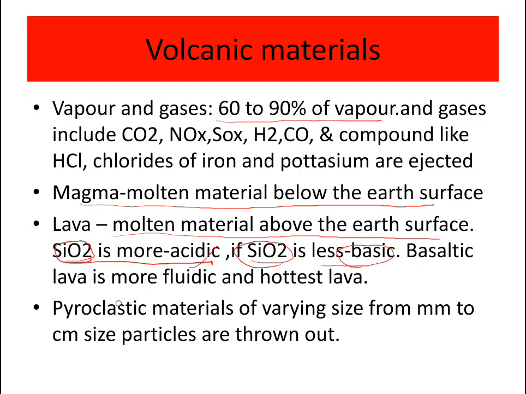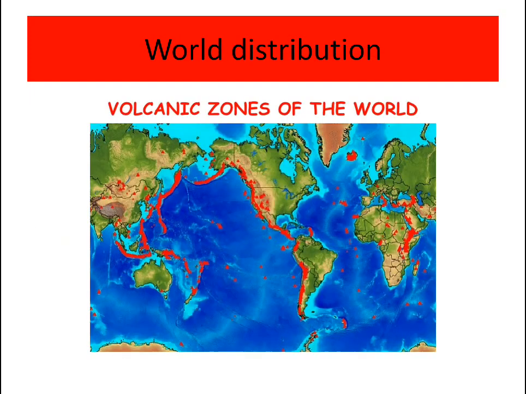So basaltic lava is more fluidic and is the hottest lava. Its temperature will be more than 1000 degrees Celsius, and because it's more fluidic, this basaltic lava can spread hundreds of kilometers. They can easily spread to a large distance. Then pyroclastic materials of varying size, from millimeter to centimeter size particles, are thrown out of these volcanic eruptions.